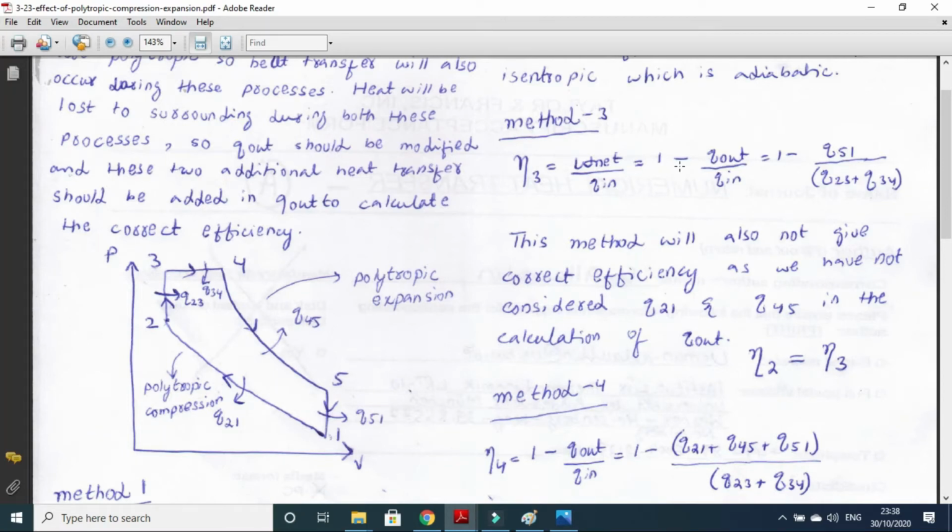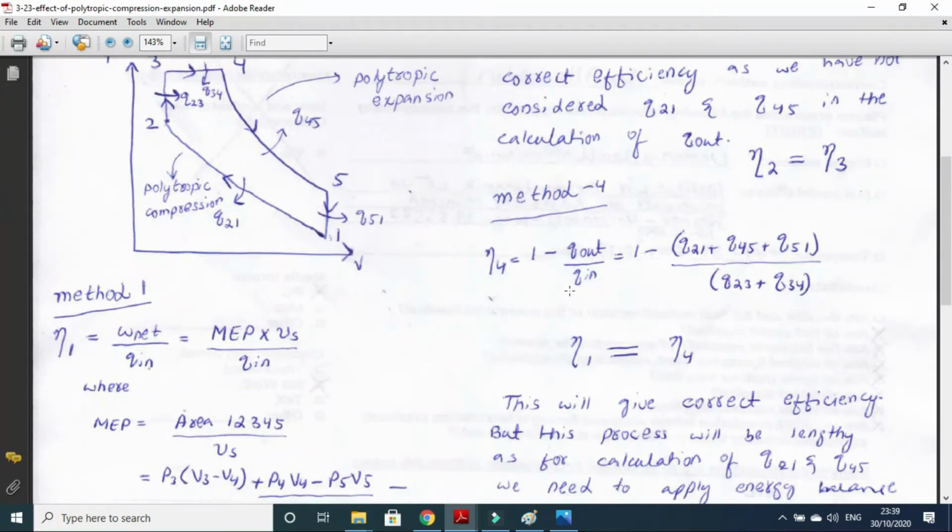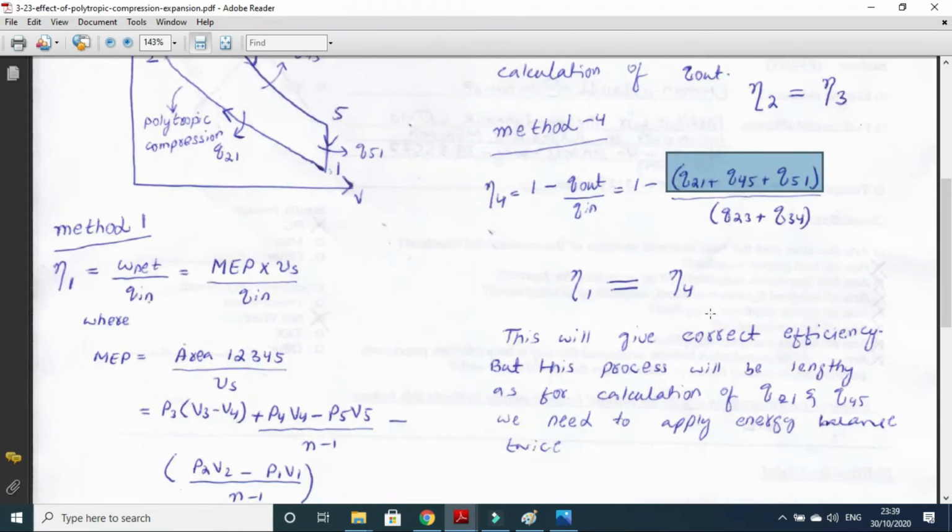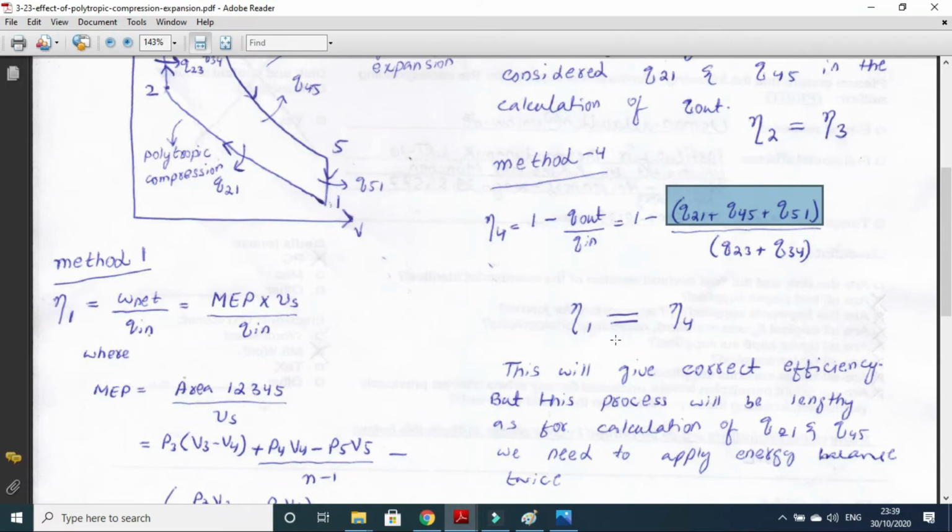Now, third method. In the third method, you calculate the efficiency as net work output divided by Q in, and net work will be 1 minus Q out upon Q in, where for Q out you only considered Q51, divided by Q23 plus Q34 for Q in. Here you can see that you have only considered this Q out. Then again this formula will give you the wrong efficiency. But if you use method number 4, 1 minus Q out upon Q in, where Q out is calculated by Q21 plus Q45 plus Q51, this is the actual Q out, then you will get the correct efficiency. And with method 4, the efficiency will be equal to the efficiency calculated in method 1.